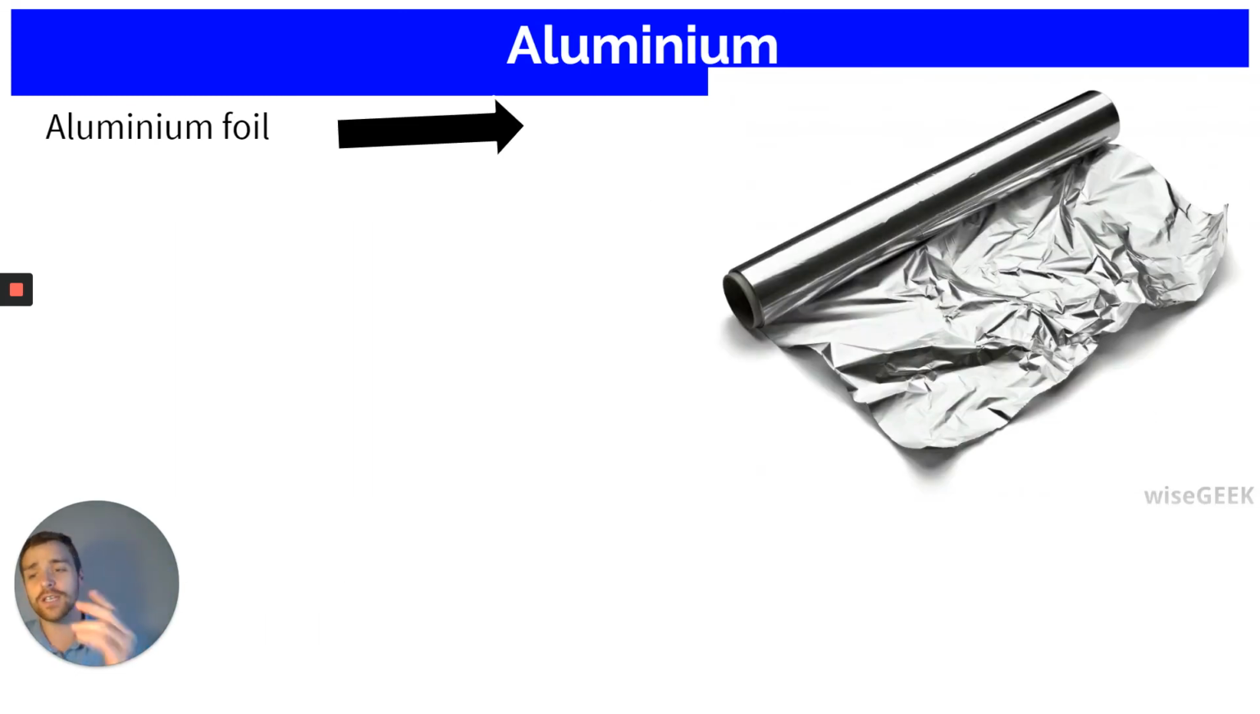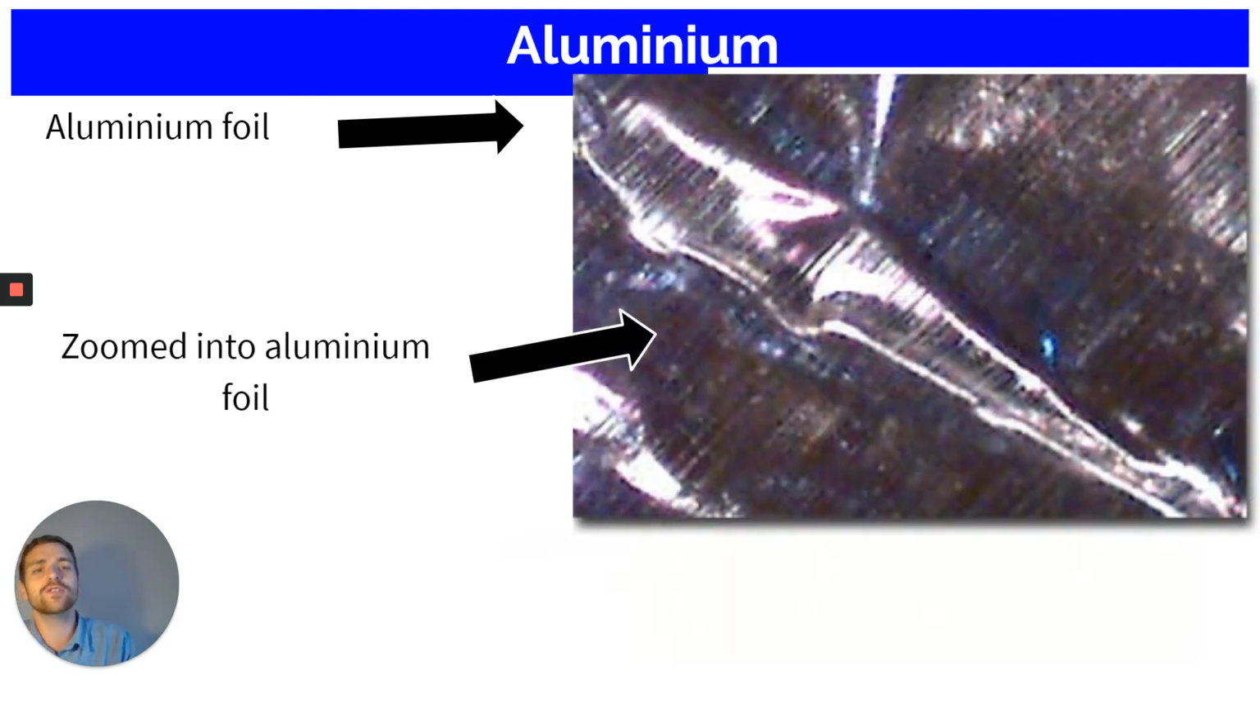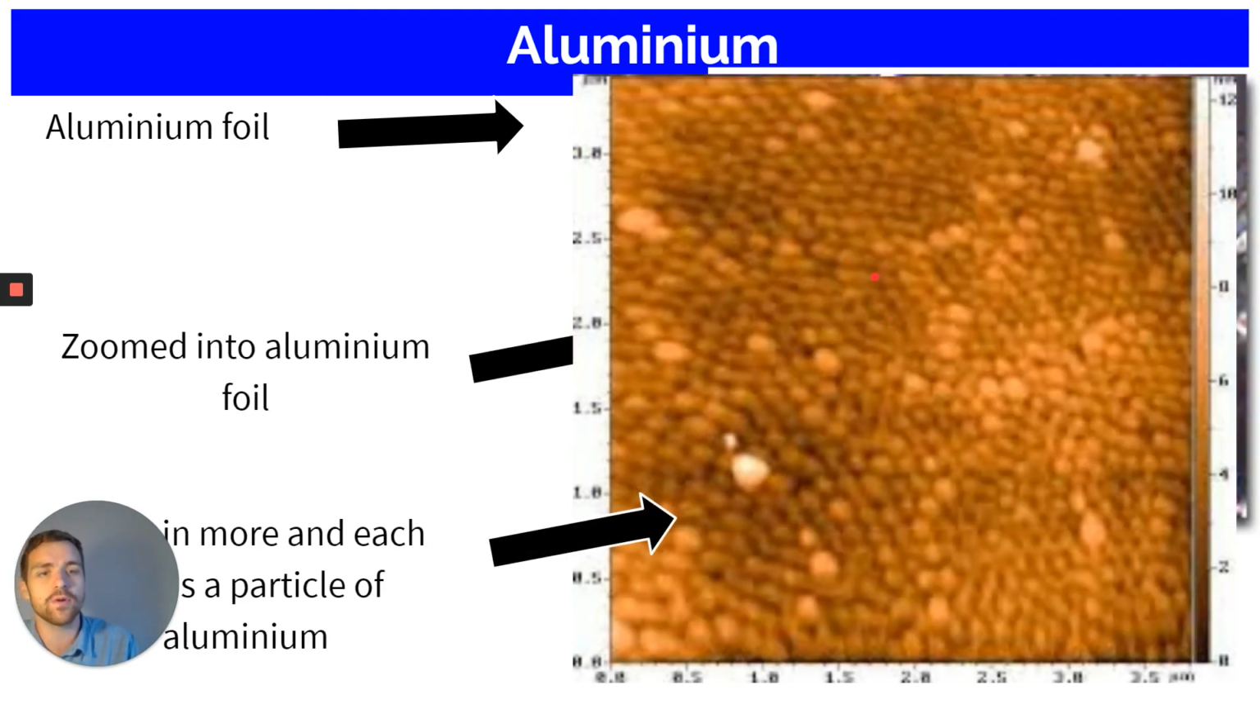All right, another example. Here's aluminium foil. We zoom in, that's what it looks like. If we zoom in even further, we can see these little balls. Those are particles of aluminium. Each one of those is made up of pure aluminium, so when you put them together, we can make aluminium foil. Now, hopefully by the end of this, you can explain what a particle is and you can give me examples of them.